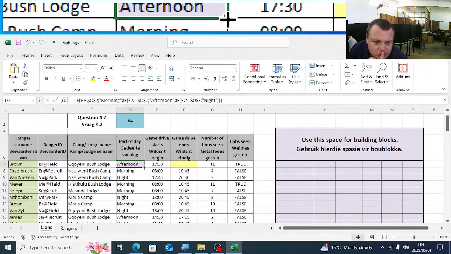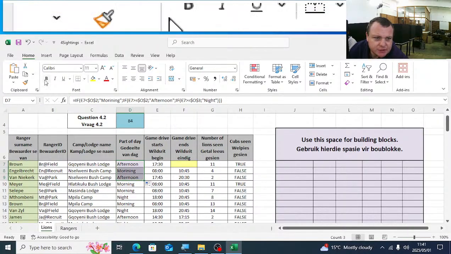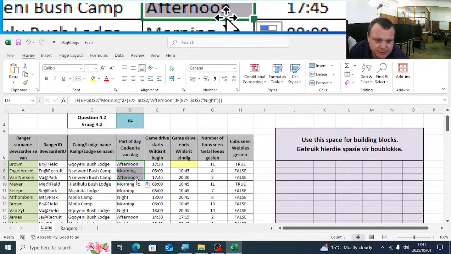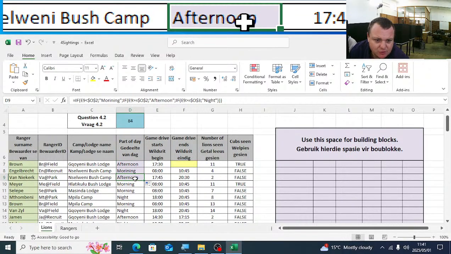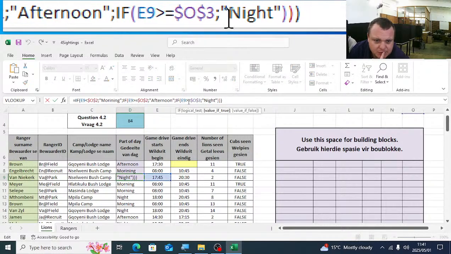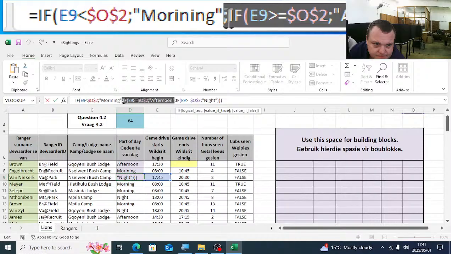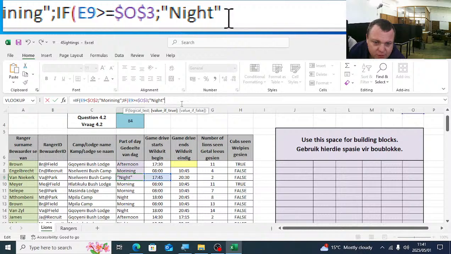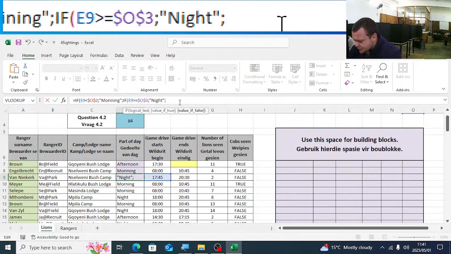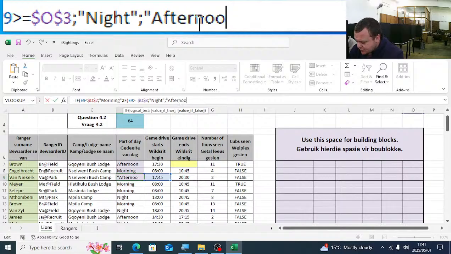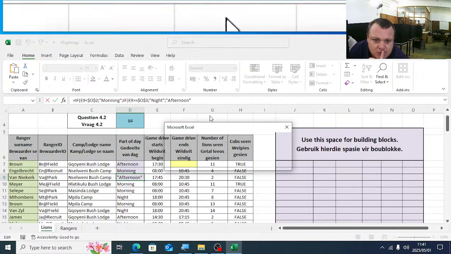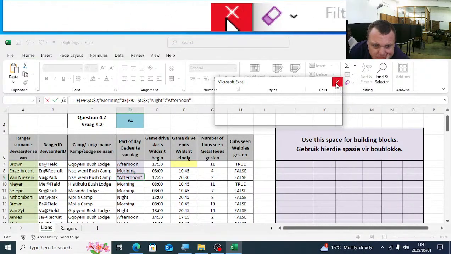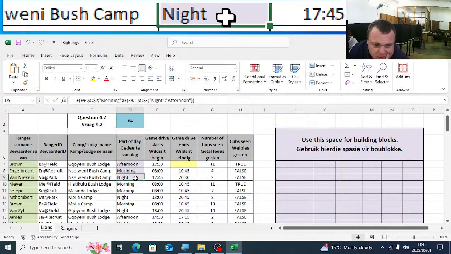See now, it changes it, so it's wrong. You can see there, if I autofill it down, this one should be morning, it's correct, that one must be night, so that one is wrong. So the last part is wrong, so I'm going to remove this part here. I'll simply put in that there, and then if it's not equal to that, it will be afternoon. Let's see if this works.